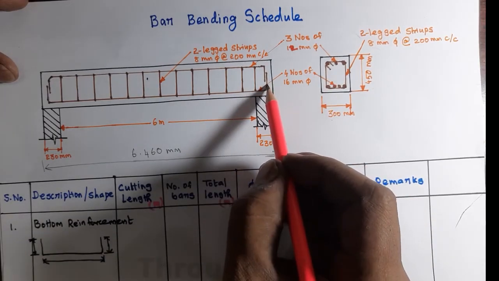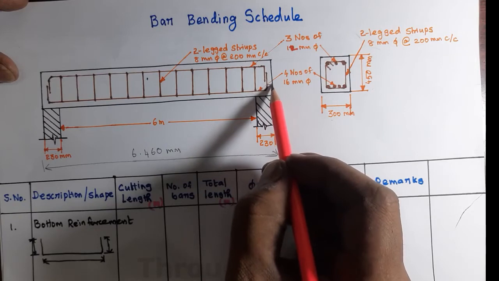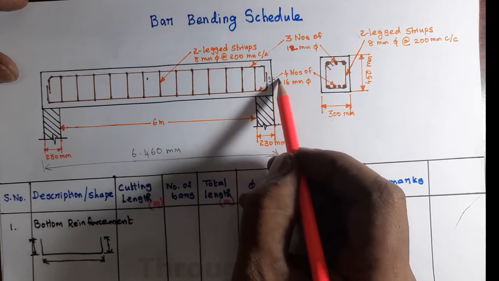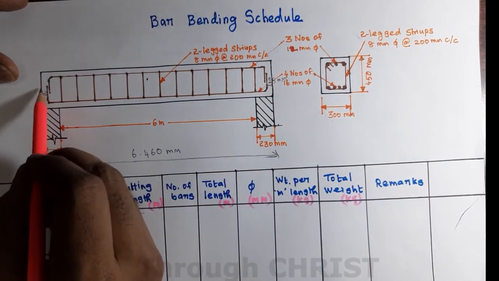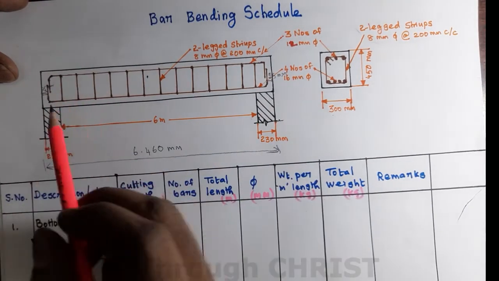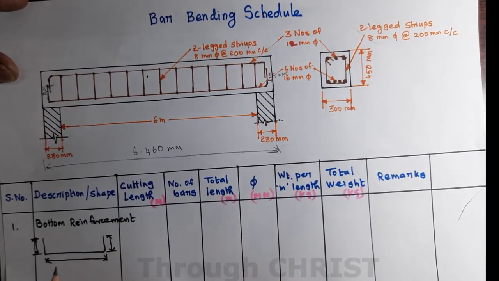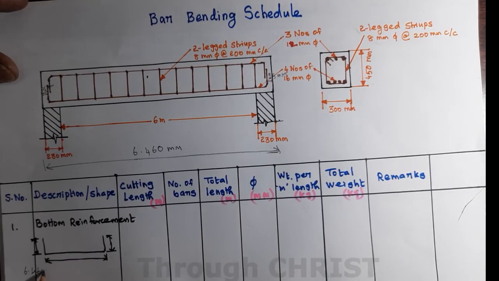I have already mentioned 25 mm cover is used, 25 mm minimum. Here also 25 mm cover. So on either side I have to reduce 25 mm cover. Then I can calculate the length of the bottom. 6.460 minus 0.025 minus 0.025 is equal to 5.96. So this bottom length is 5.96.